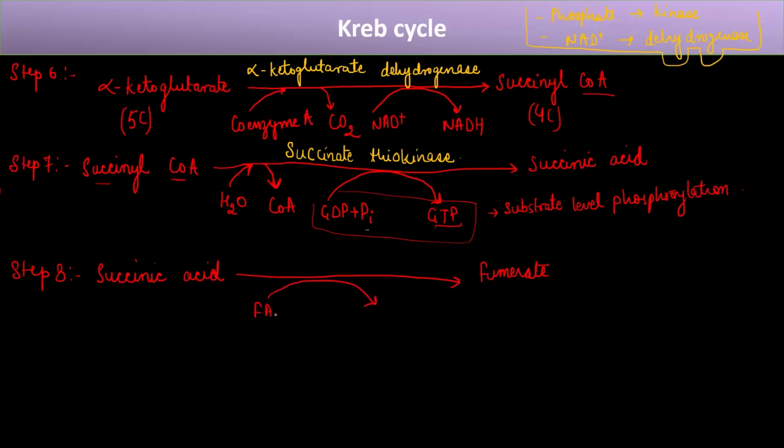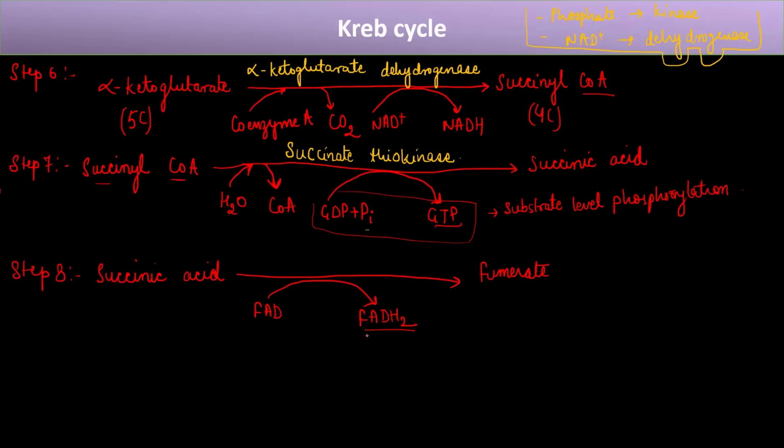Like I said in the first slide related to the Krebs cycle, we will see another coenzyme, that is FAD. And this FAD undergoes reduction to form FADH2. So it is just like NADH. The difference is just that NADH leads to the production of a higher amount of ATP as compared to FAD. But both are similar.